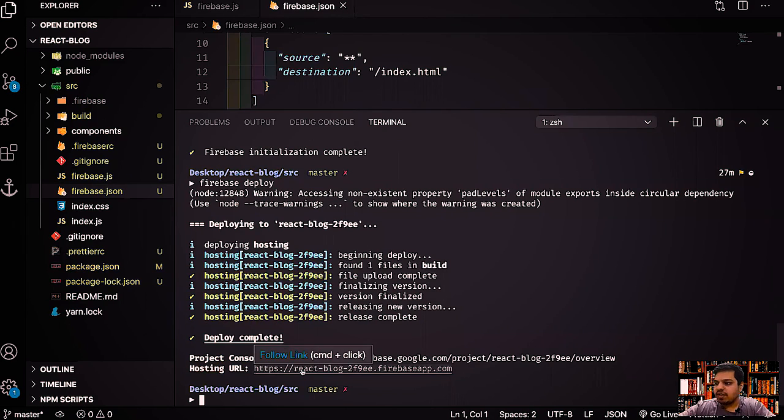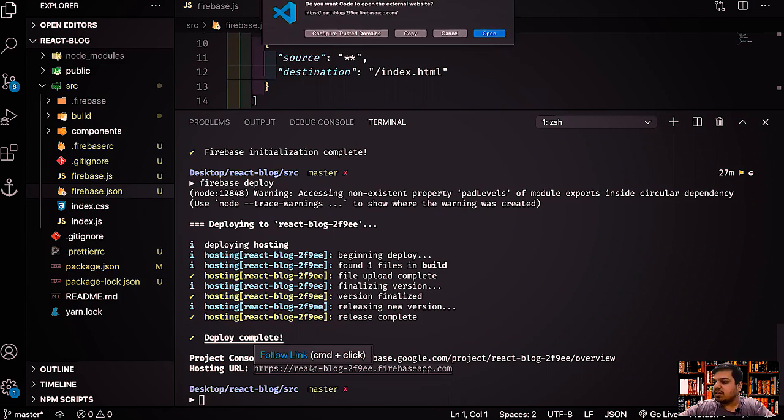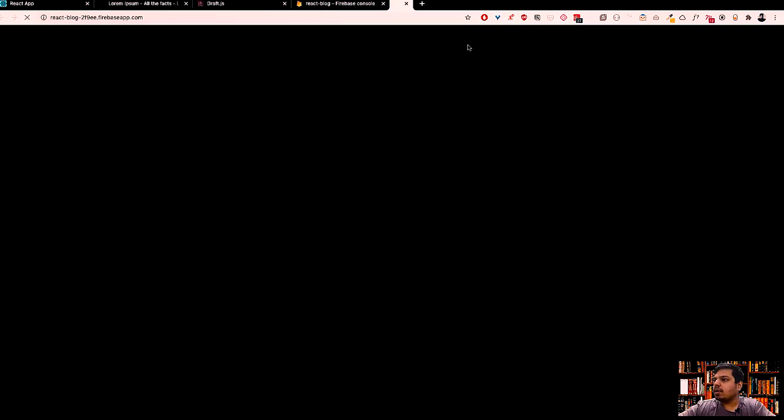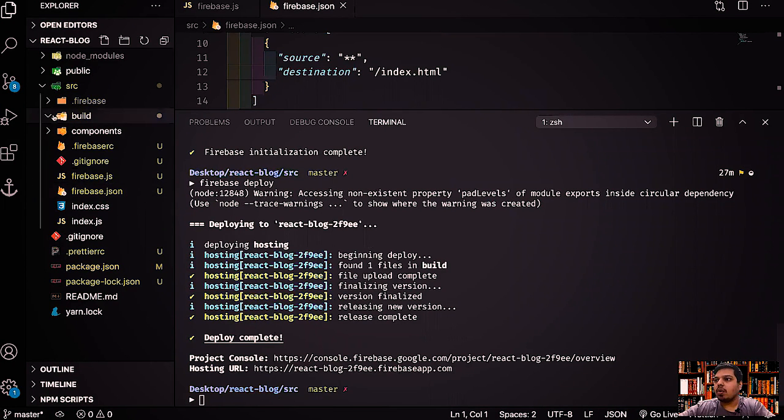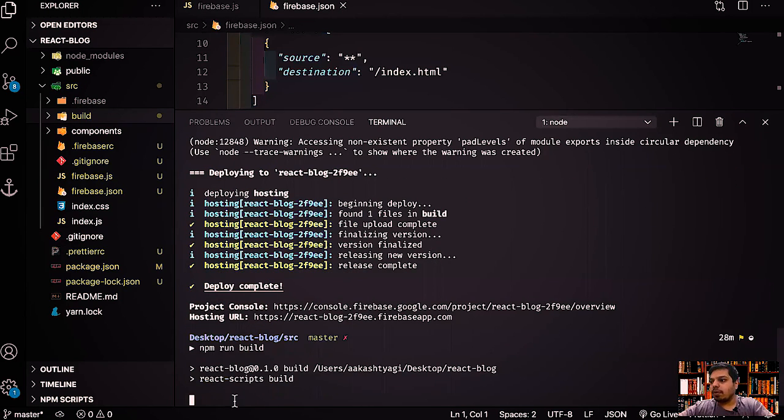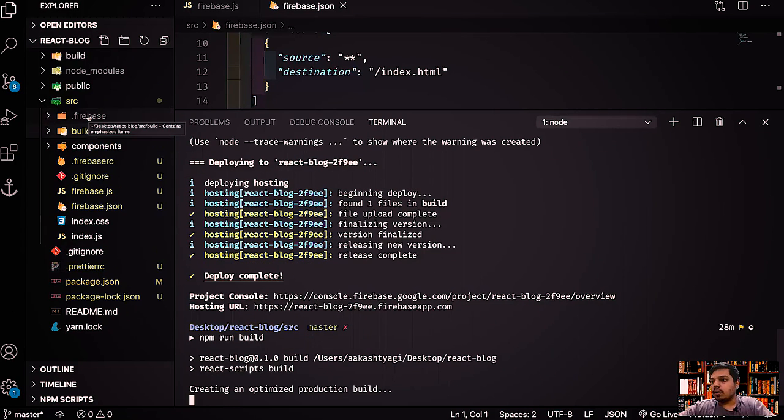Your hosting URL is this React blogs URL, and let's open it, and nothing will work for sure right now. Why? Because we do not have a build repository as of now, or we do have only one index.html, right? So what we have to do is run npm run build. First we have to build our project. Create React app will build our project in our build directory, and then we'll deploy again, right? So that will then be a React application.